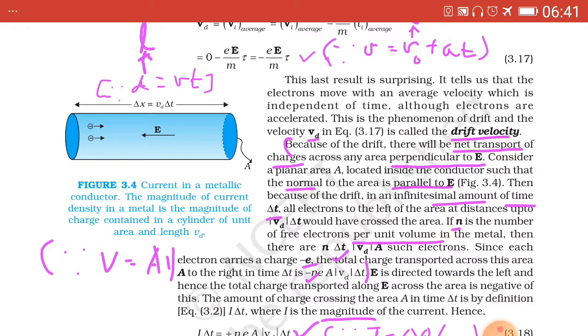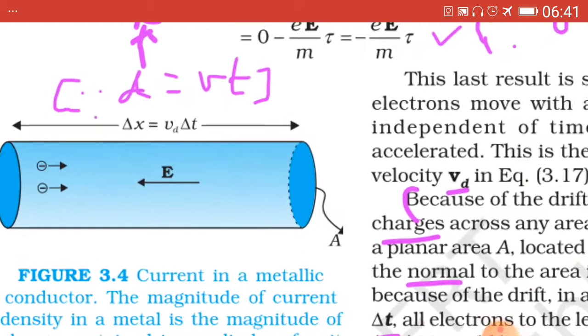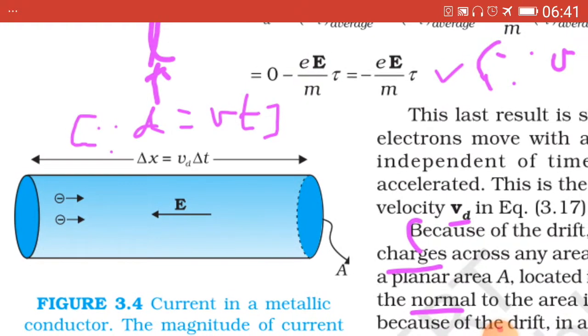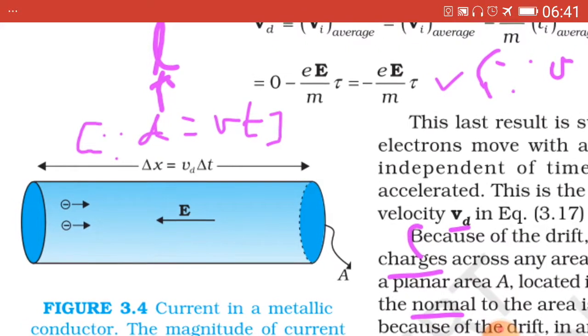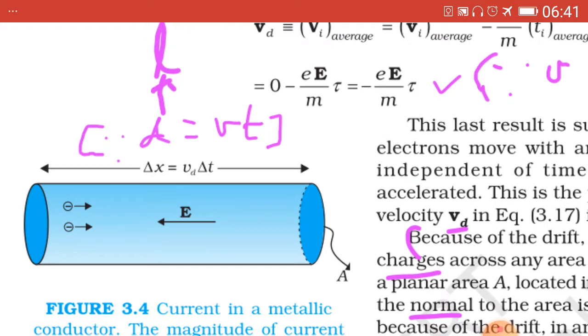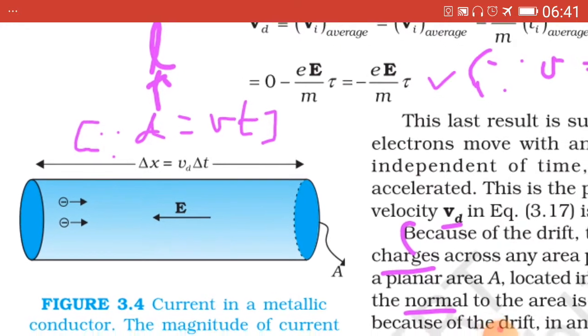Now here delta x equals Vd delta t. Why? Because displacement equals velocity into time, d equals Vt. Here instead of d, that is L, small l, the length of the cylinder. So displacement delta x equals Vd delta t.